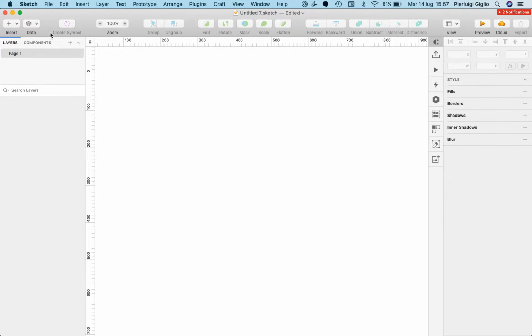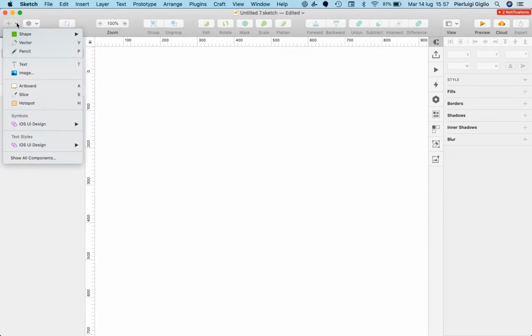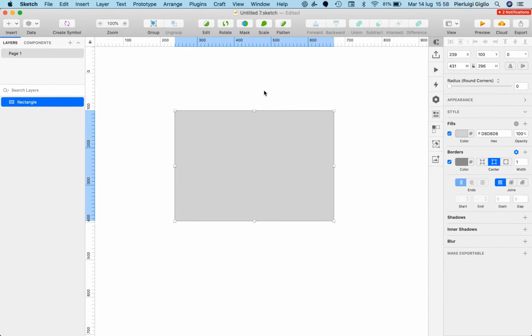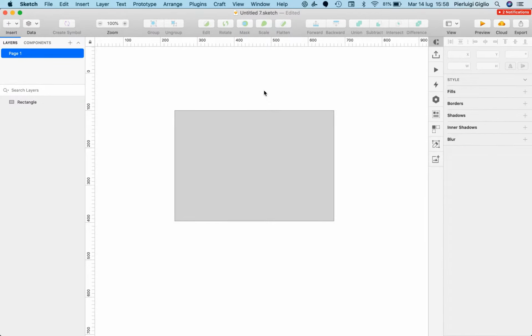In order to create our very first symbol or shape, we're going to leverage this top menu quite a lot, but in particular the very top left menu. So if you click on this arrow and plus button, you can see that here we're going to have all of the shapes. So we can select, for example, a rectangle, and I can click and drag this, and I just created my very first rectangle.